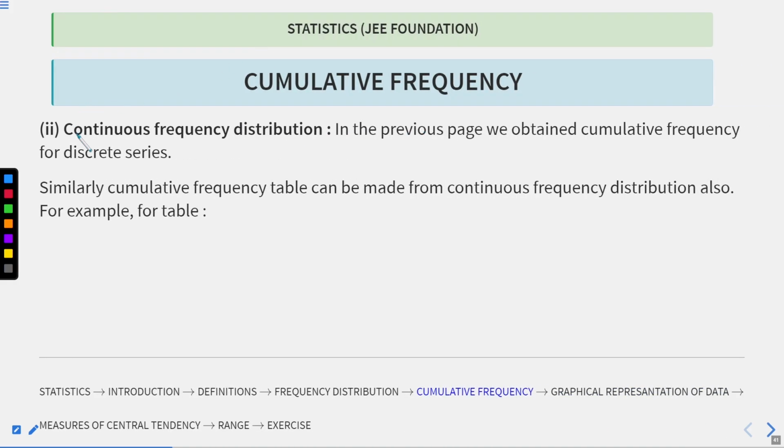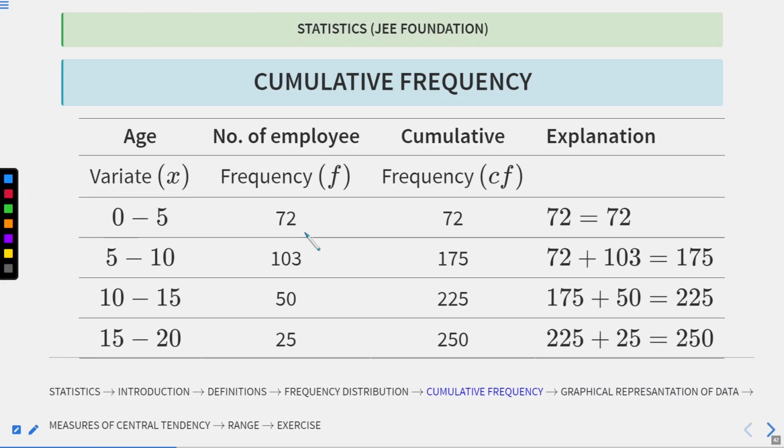So now we will be seeing continuous frequency distribution. In the previous page we obtained cumulative frequency for discrete data. Similarly, a cumulative frequency table can be made from continuous data. So let's see from the table.